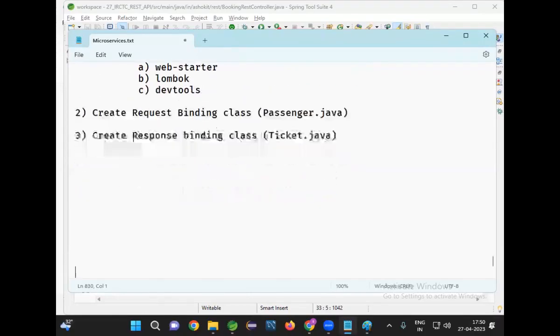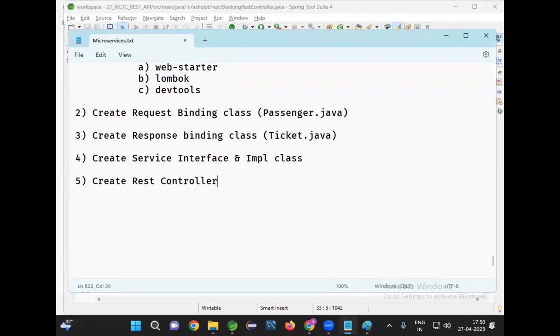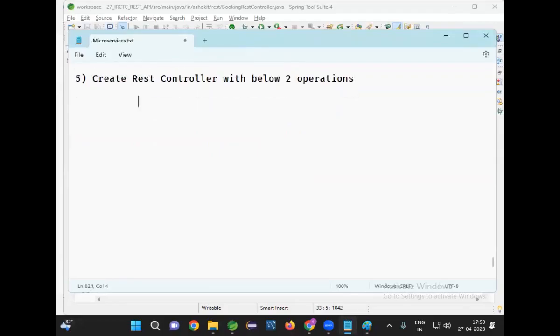Once it is done, create service interface and implementation class. Then fifth step, create REST controller. Create REST controller with the below two operations. What are those two operations? One is post operation, post to book ticket. Second one is get operation to get ticket. One is used to book the ticket, another one is only to get the ticket.